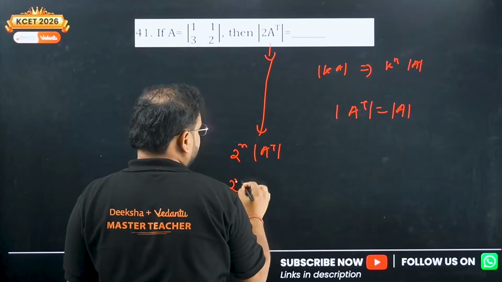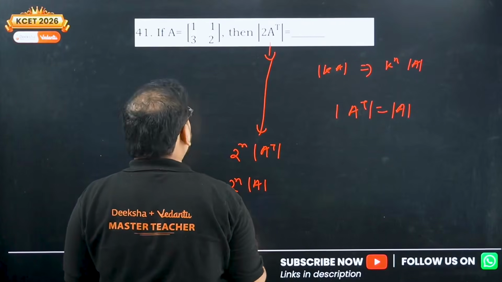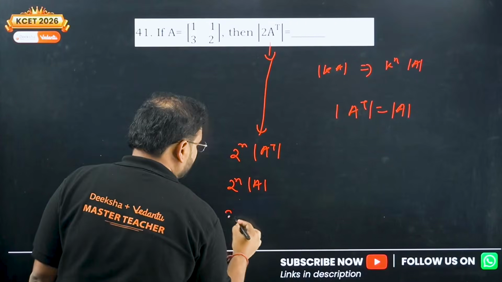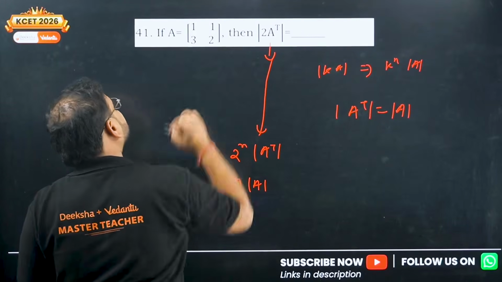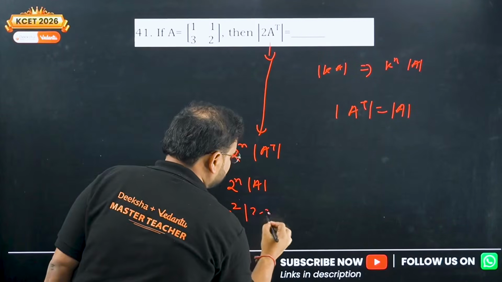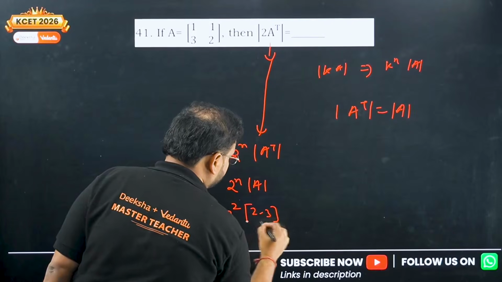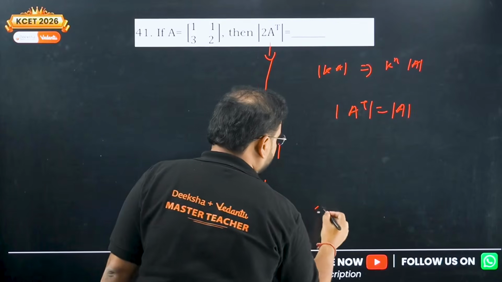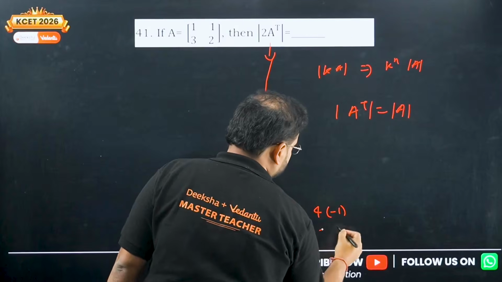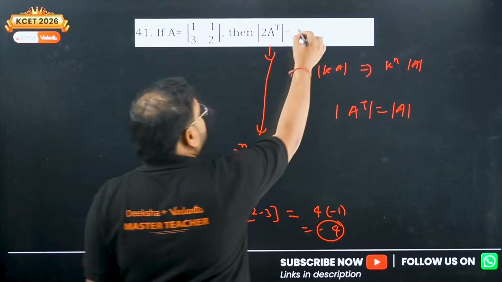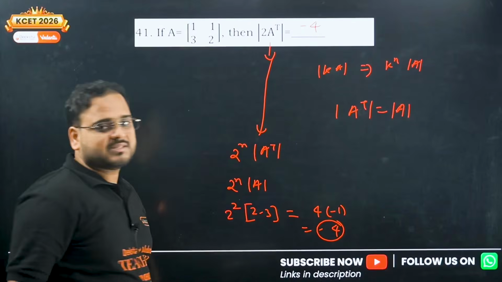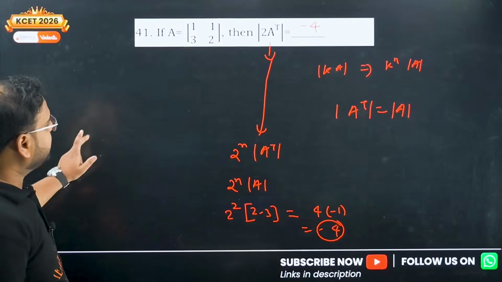This will become 2 power n determinant of A. n is 2 in this case. So 2 power 2. Determinant of A is how much? 2 minus 3. We get the answer as 4 into minus 1, so minus 4. 2 power 2 is 4 into minus 1 is minus 4. This is a fill in the blanks. Minus 4. Done. Next one.